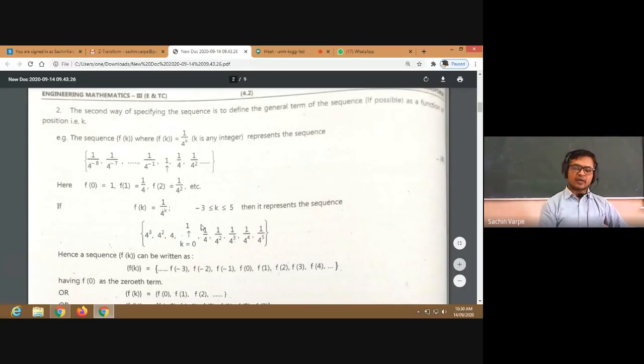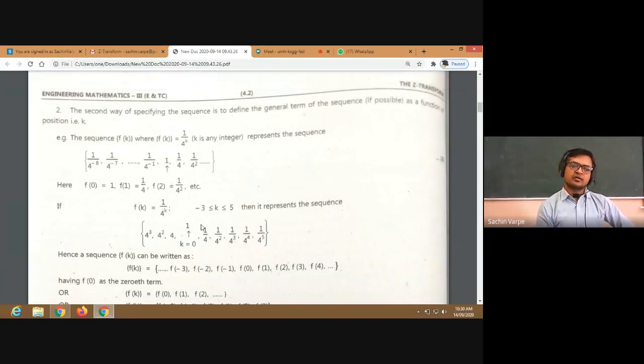So in earlier patterns, there were questions to convert a given general representation into its arrow representation, or a given arrow representation into its general representation. All right. Or given the arrow representation, they have asked to find the value of the sequence at the 8th position, or the 2nd position, or minus 1th position. What is the term of the sequence? That is what the question is.